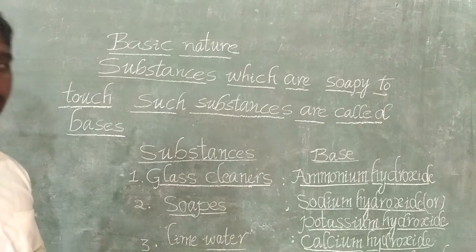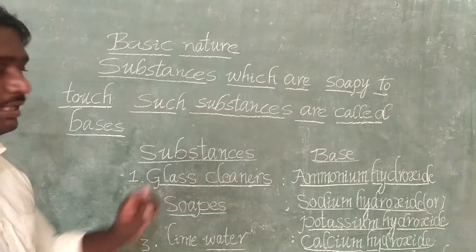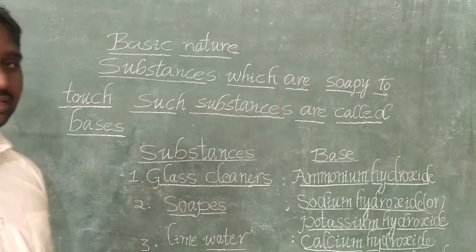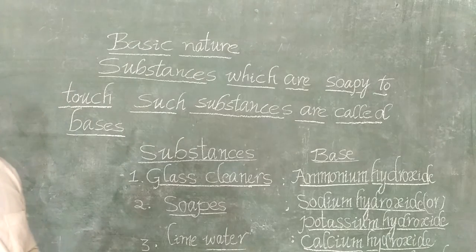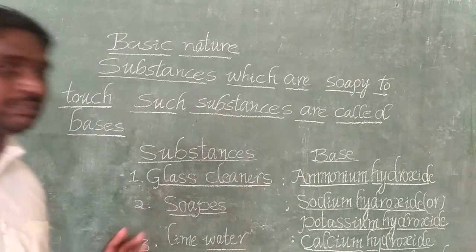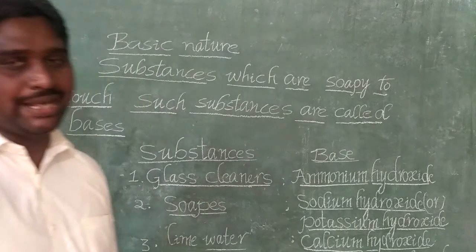Third one is lime water. This substance has the base calcium hydroxide. Next one is milk of magnesium. The substance has the base magnesium hydroxide.